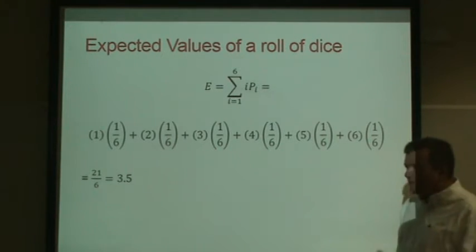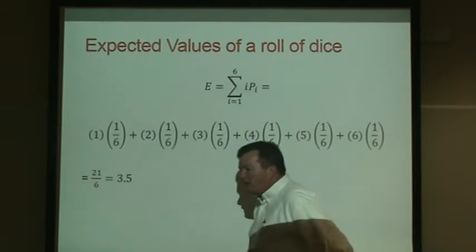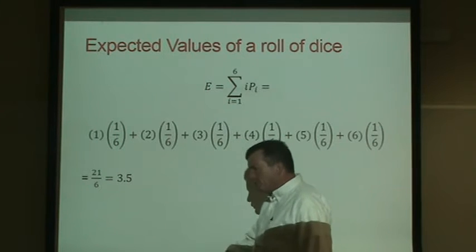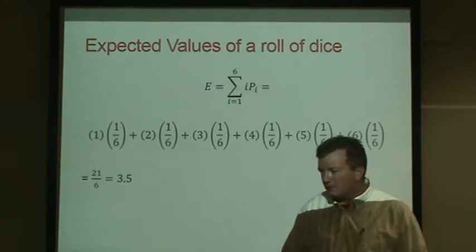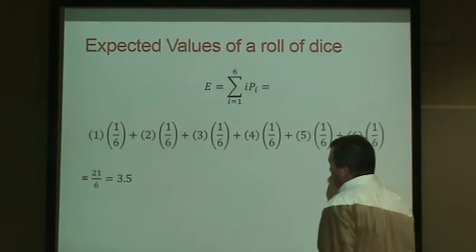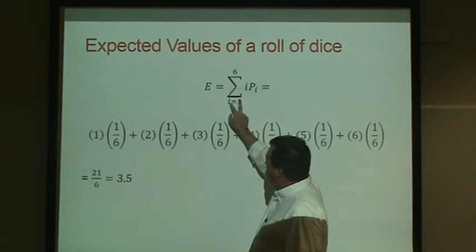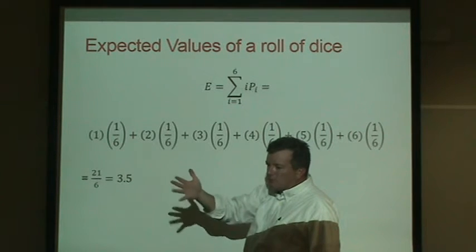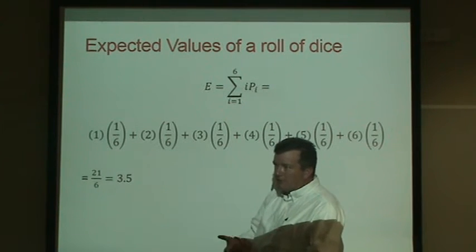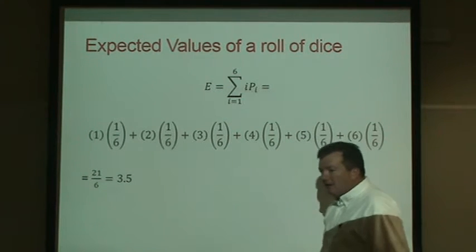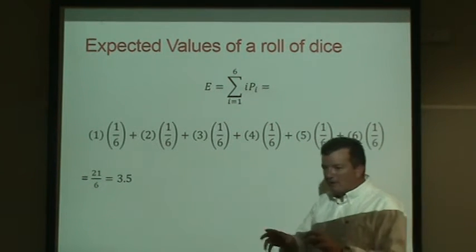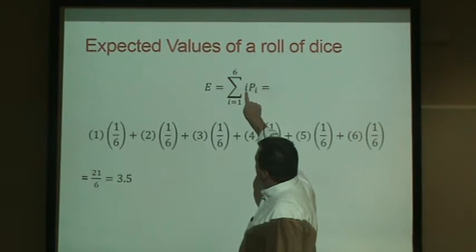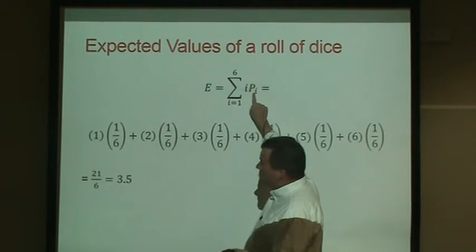Okay, now, to figure out the expected value of a random event: maybe in your probability class, if you've taken one, you might have had a question like, if you were to roll a dice, what would be the expected value coming out of the dice? The way you figure out the expected value is you sum up over all the possible outcomes. You roll a dice, there's only 6 possible outcomes: 1, 2, 3, 4, 5, and 6. If there's nothing wrong with the dice, each one has a 1/6 chance of happening. So the outcome is 1, and the probability of it happening is 1/6.